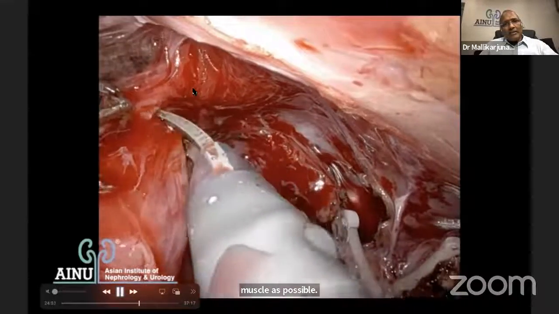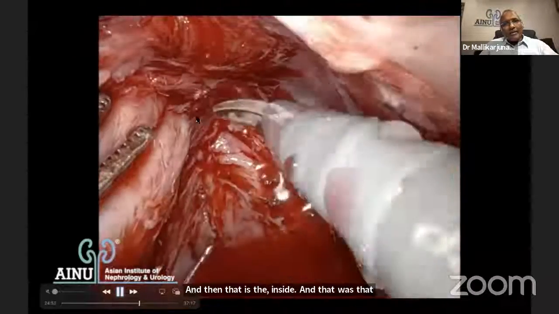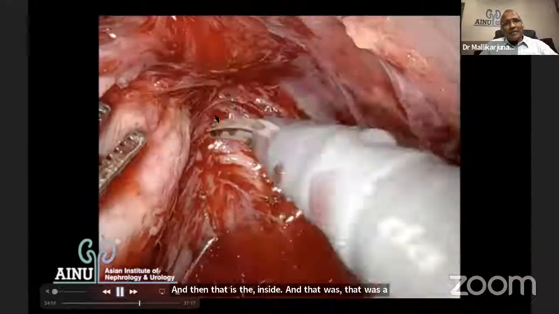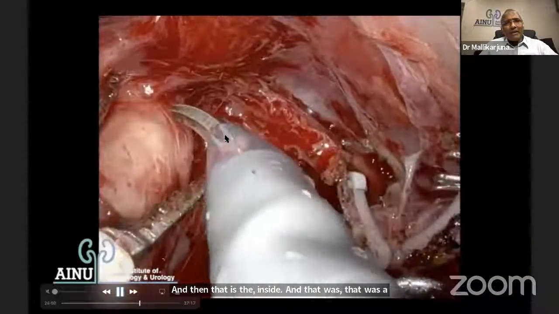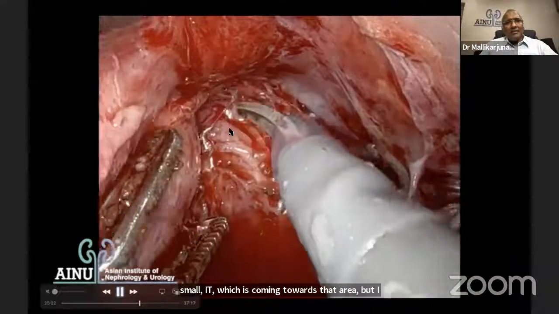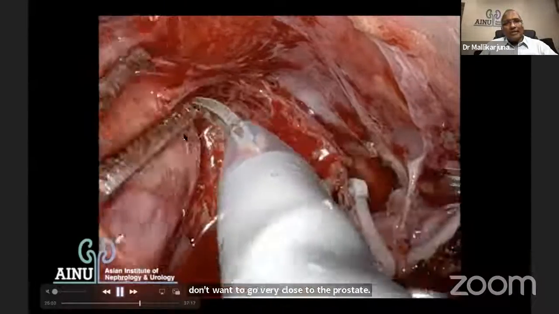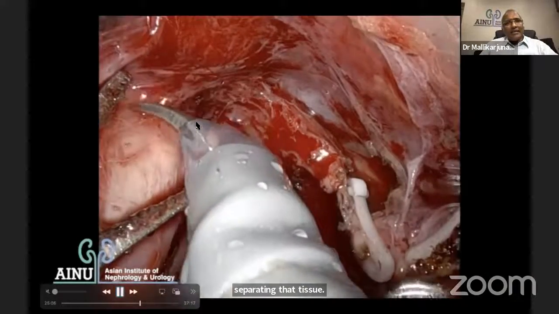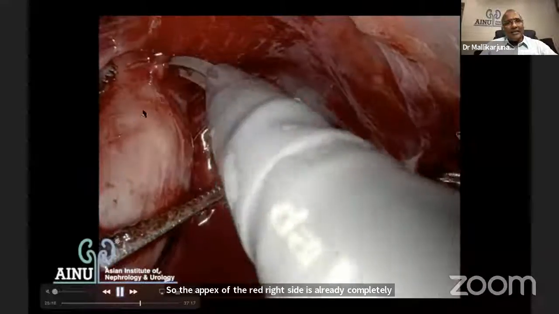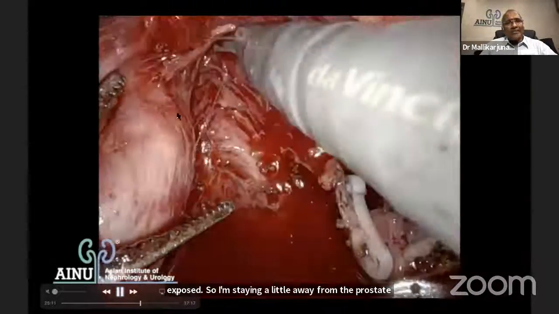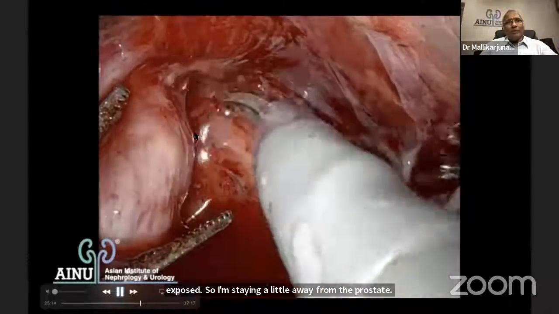And that was a small arterial twig which is coming towards that area. But I don't want to go very close to the prostate. I'm leaving a little part of the tissue above and then separating that tissue. So the apex on the right side is already completely exposed. So I'm staying a little away from the prostate. There is a layer still existing. Small veins are already existing. So I'm just going away from the prostate.